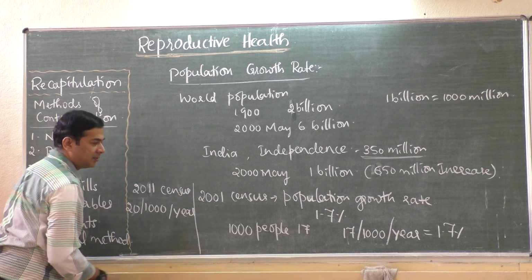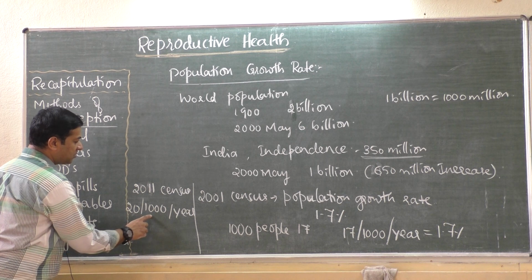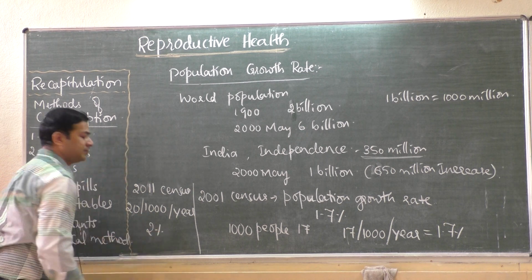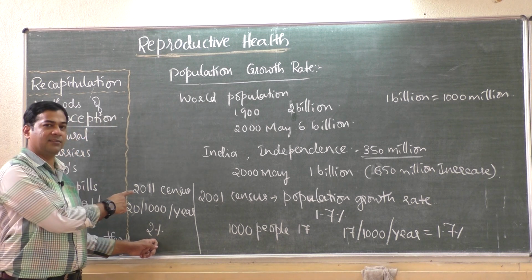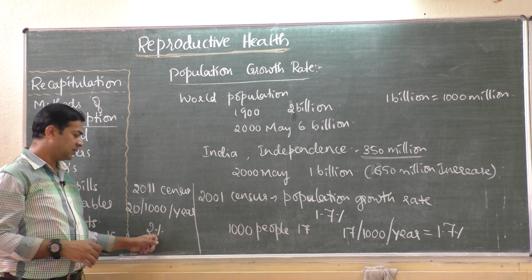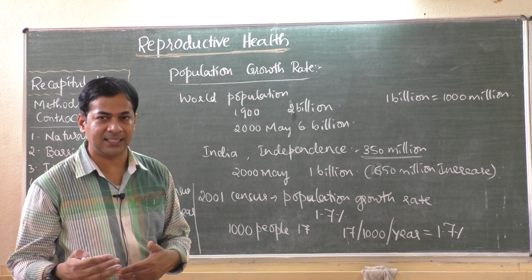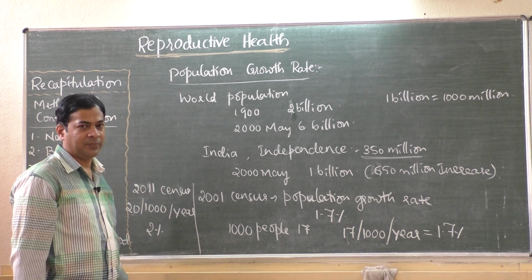It was 17 as per 2001. In the 2011 census, for every 1000 people extra 20 are added, so the percentage comes to 2%. So in 2011, that is 9 years back, the population growth rate, meaning at what speed the population is increasing, was 2%.